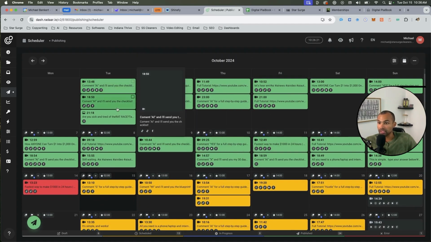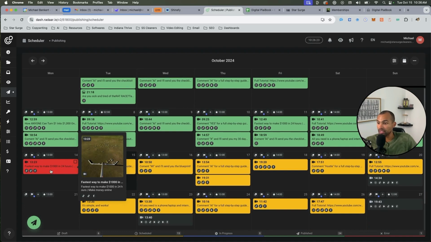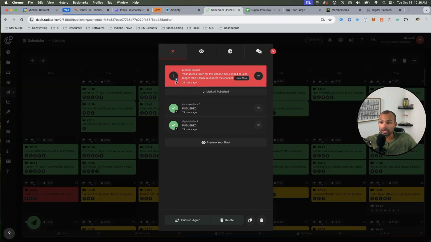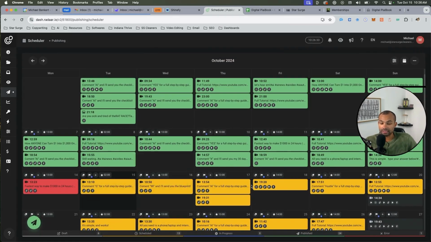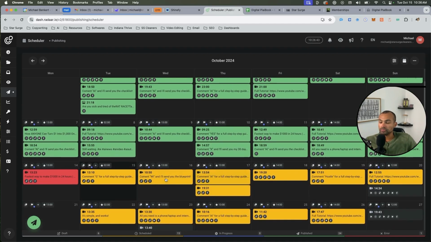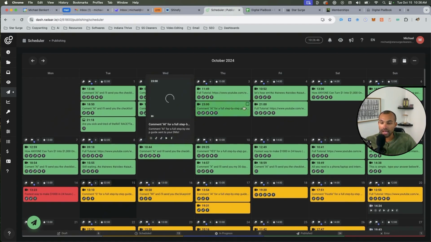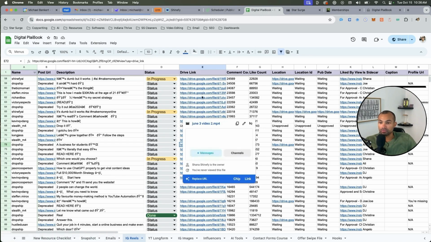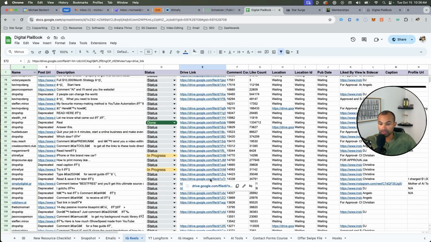What we have here is green, meaning it's already been sent. Red means something bad happened and it didn't get sent out, so it looks like I need to reconnect my Facebook right here. It's sent to TikTok. And yellow means that it's scheduled. So I have content scheduled out for the next week or so, and I also need to put some more content in here. But that is what you want to do, get content out. And you have an unlimited amount of resources as far as content.